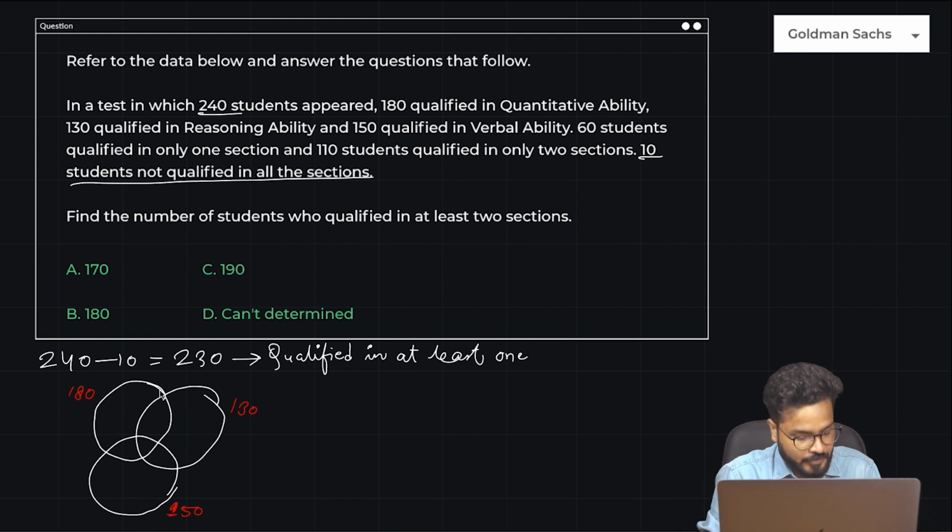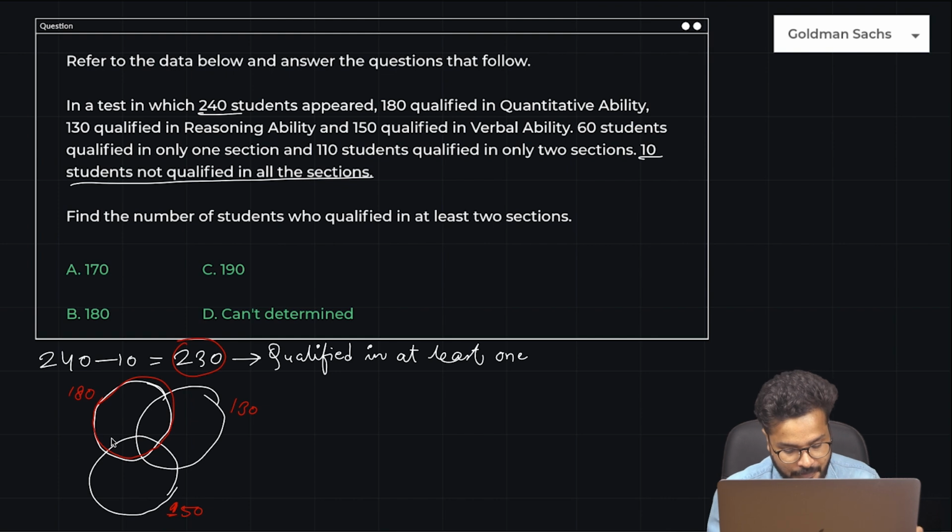So when we say 130, 150, 180, this means this entire circle is what we are talking about. Technically, if you add all of them up, that would be 430. The number of total students who qualified was 230. So definitely this number means students who qualified in more than 1 subject, qualified in 2 subjects or 3 subjects are also included in that particular number.